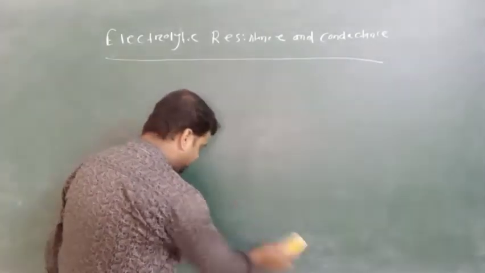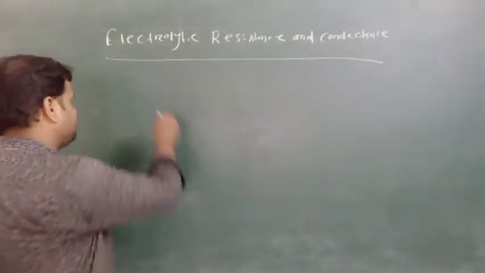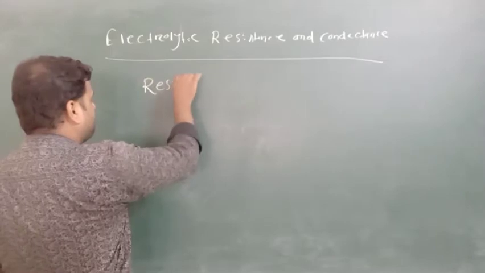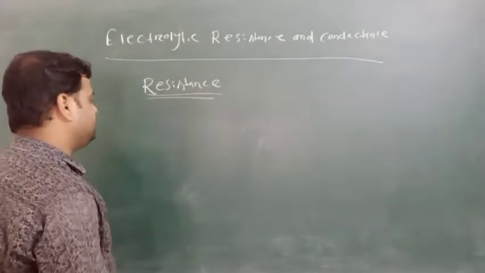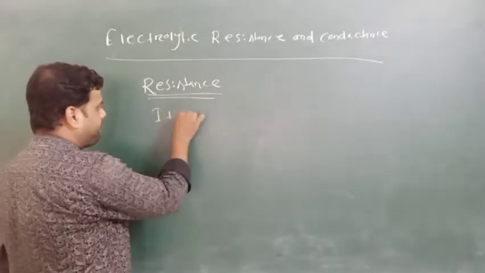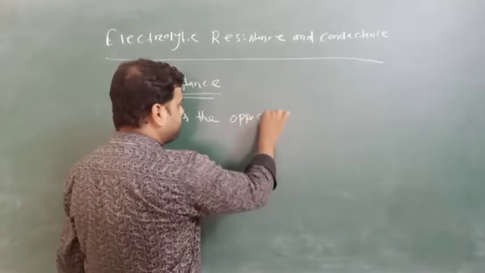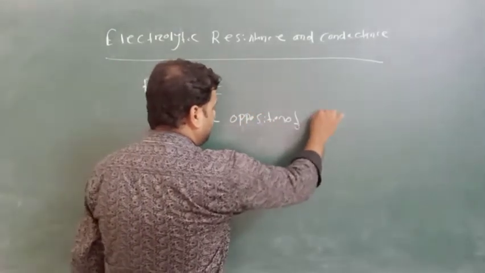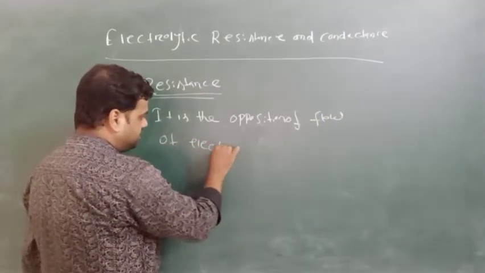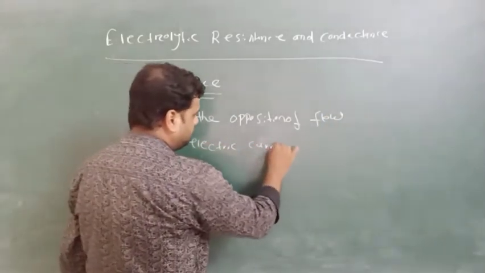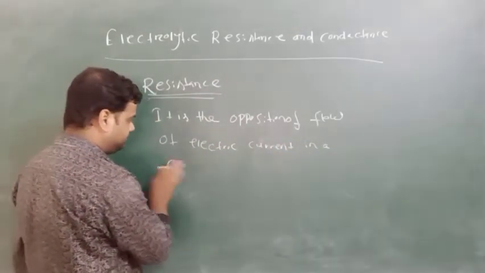Now we will discuss resistance elaborately. Resistance means it is the opposition of flow of electric current in a circuit.